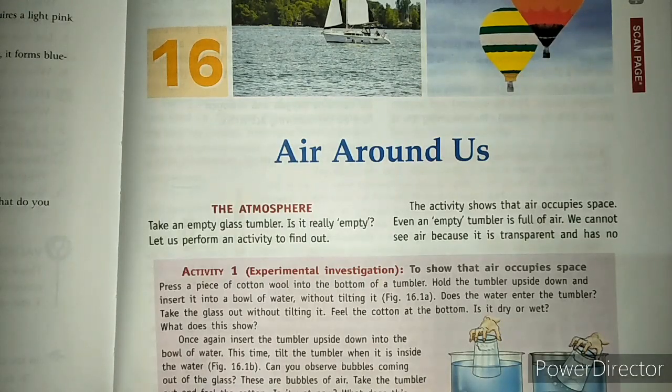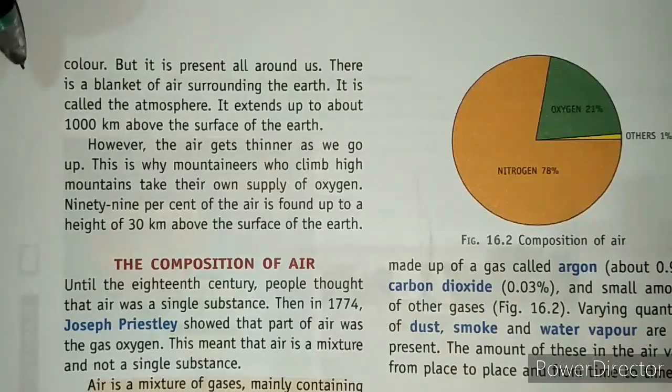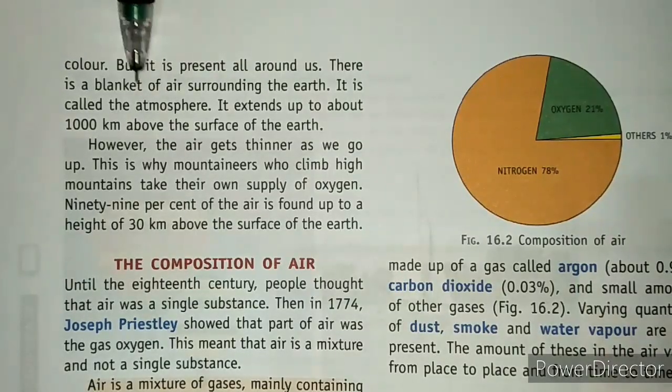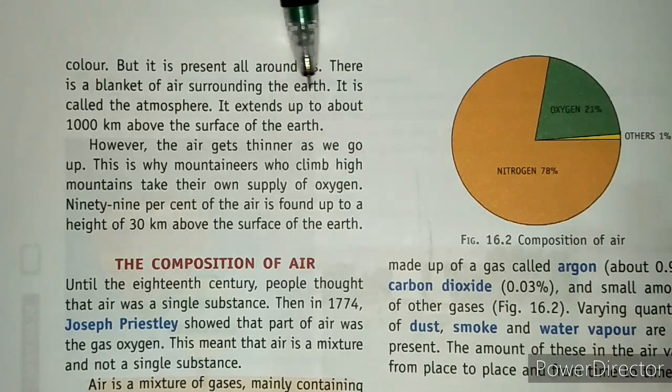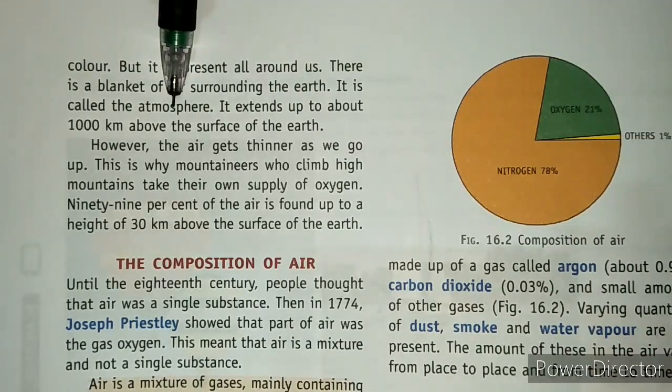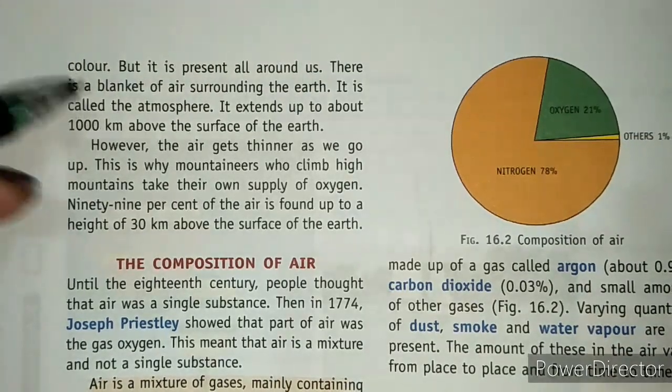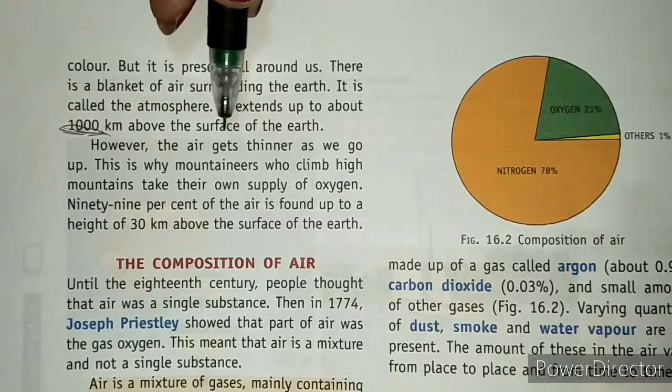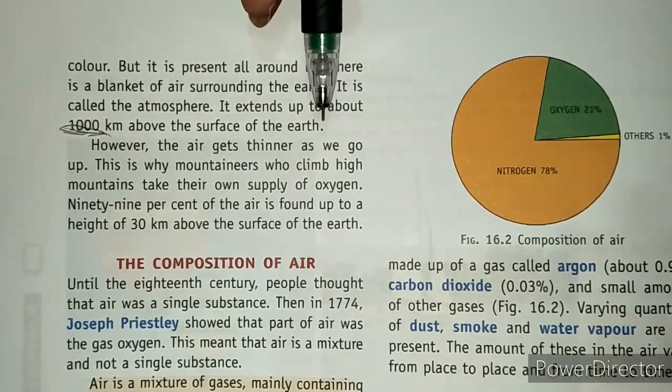So basically it is known as the blanket of air. Here you can easily see the blanket of air surrounding the earth, that is called the atmosphere, and it extends up to 1000 kilometers above the surface of the earth.